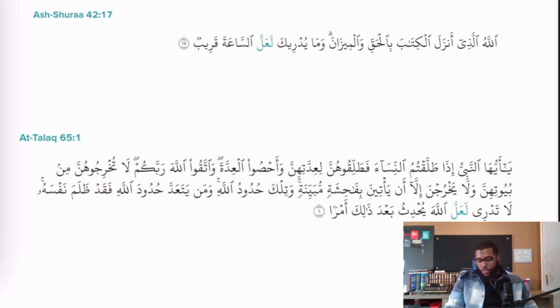And then he says subhanahu wa ta'ala, لا تدري, you don't know. لعل الله, right? Again, we know lafdul jalala is an ism. We see fatha at the end here, right? لعل الله يحدث بعد ذلك أمرا. You never know, right? Perhaps Allah will bring about some change after the fact.